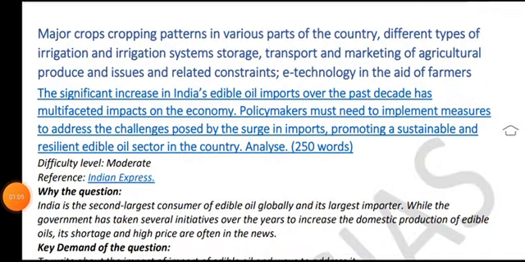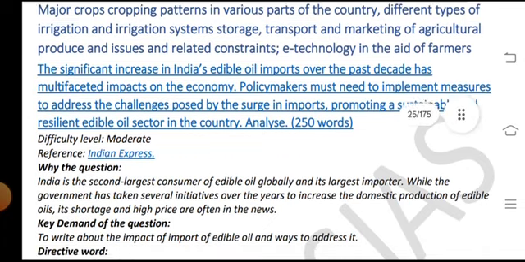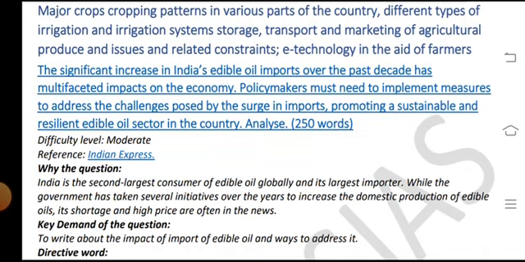Major cropping patterns in various parts of the country and the different types of irrigation and irrigation systems, and storage, transport and marketing of agricultural produce and the issues related to them, and e-technology in the aid of farmers. The significant increase in India.